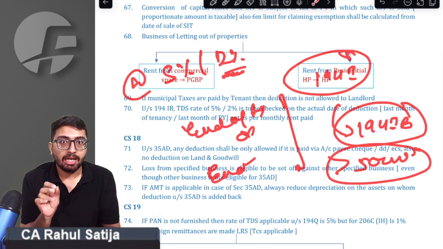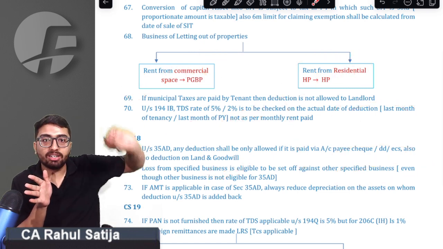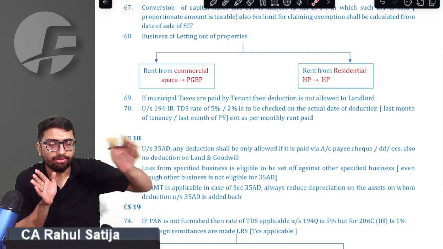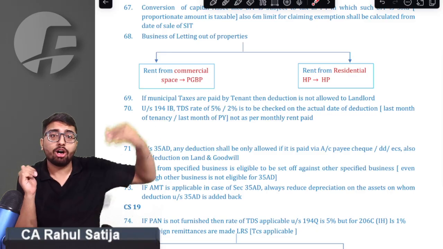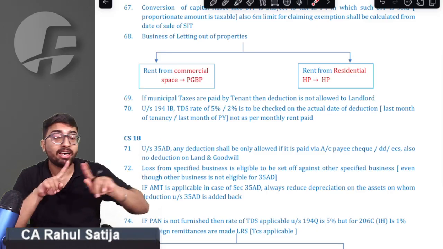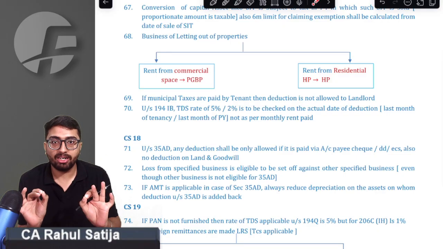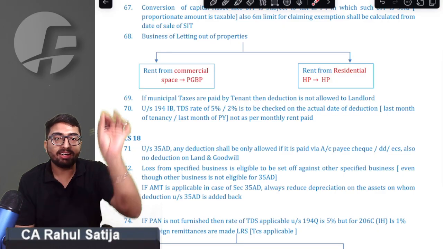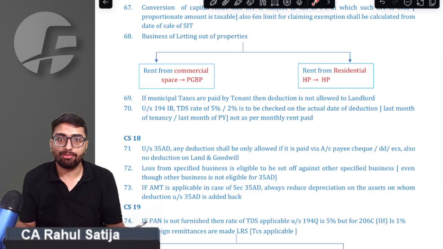But the issue here is, if we have paid rent throughout the year and we have to deduct TDS on 31st March, will the rate be 5% for half of the year, and 2% for the remaining half? The right answer is no. The entire TDS will be deducted at a single rate only. The date on which you are supposed to deduct TDS, the rate of that date you have to choose.